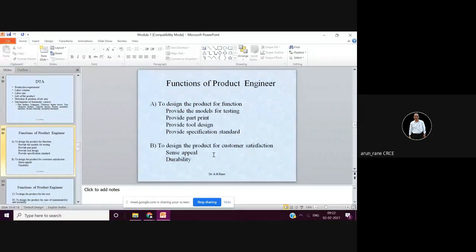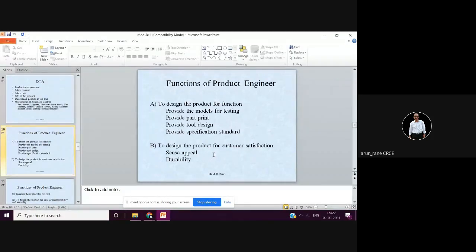Let's say a spacecraft component being manufactured in NASA, or components made in BARC, the Bhabha Atomic Research Center, or in TIFR, the Tata Institute of Fundamental Research. There, some components have very tight tolerances. We talk about 5 microns, or sometimes even 2.5 microns. So there inspection matters.